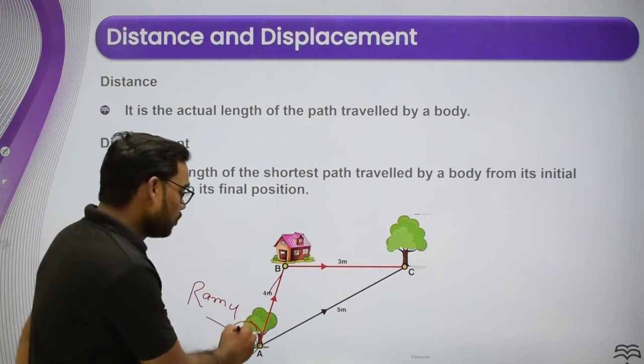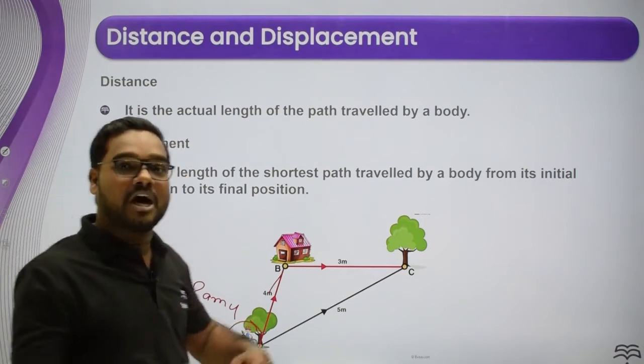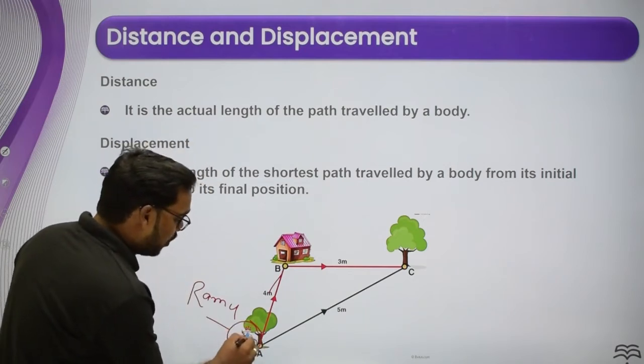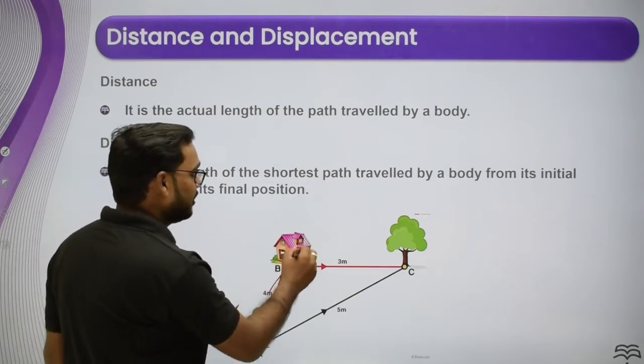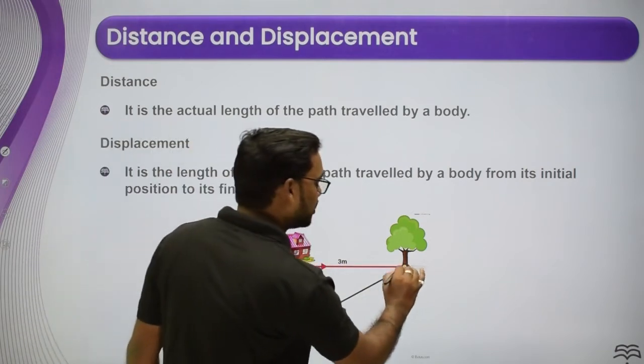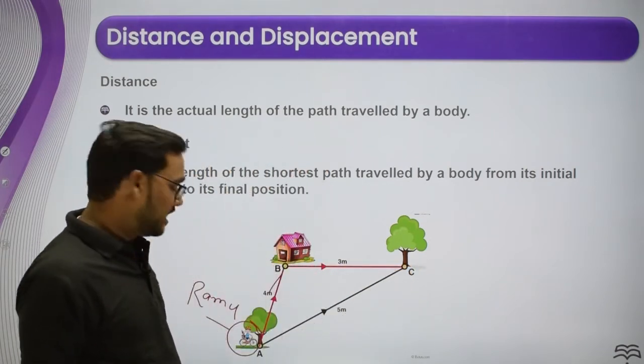He is planning to move or chill out somewhere. So first of all, this boy will pick up his girlfriend from her home and they will move to the position C. Is it clear to everyone?